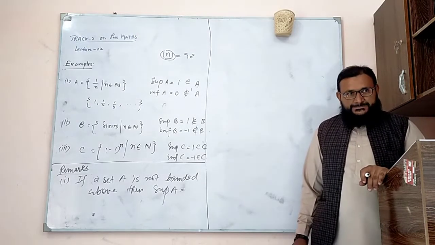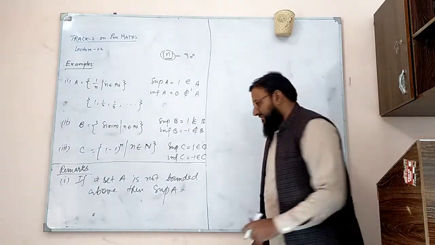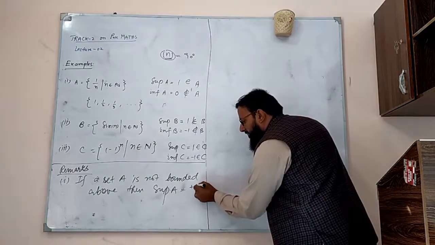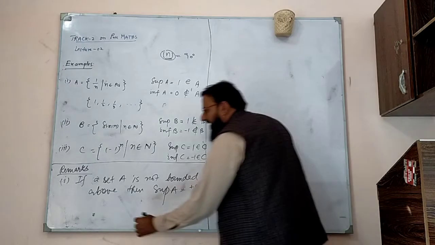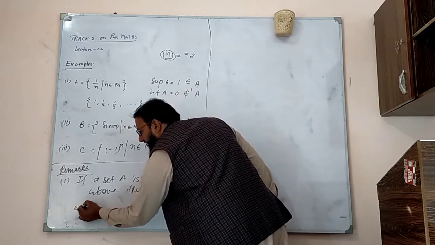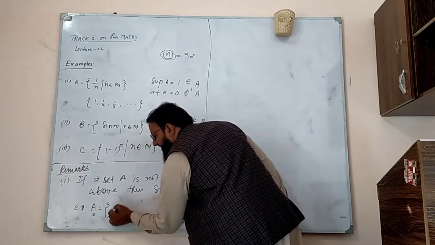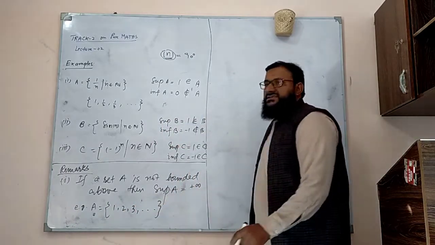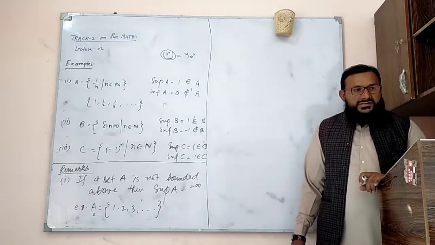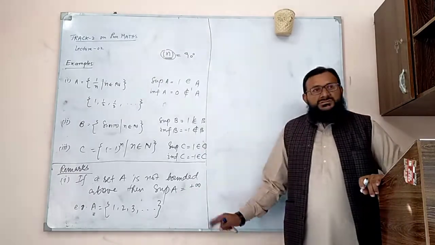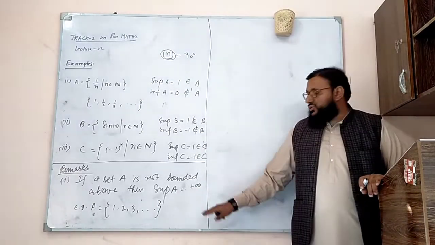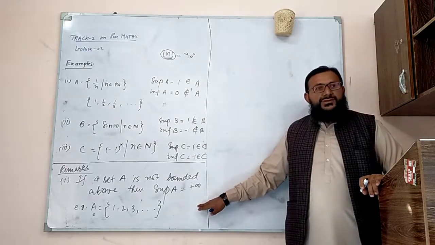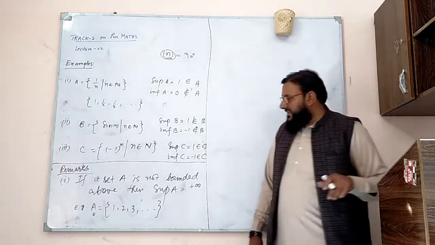It's going to be positive infinity. For example, let's say the set is 1, 2, 3 and so on. The set is not bounded from above. It goes on forever. So the supremum of this set is going to be plus infinity.